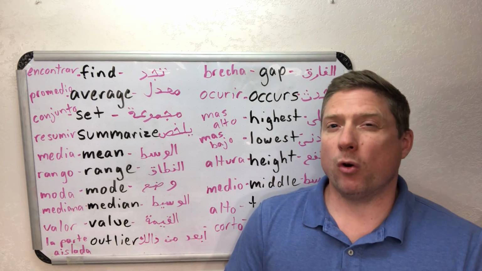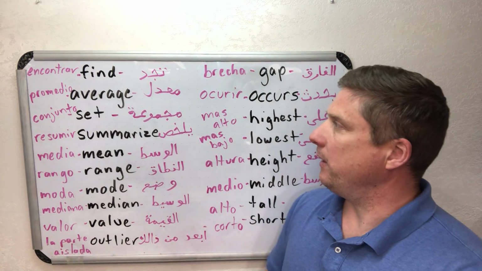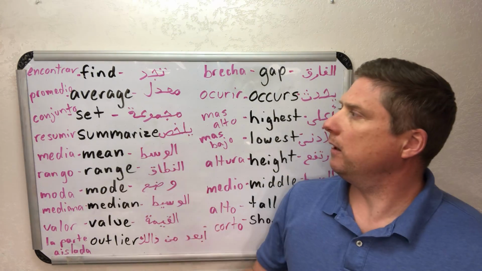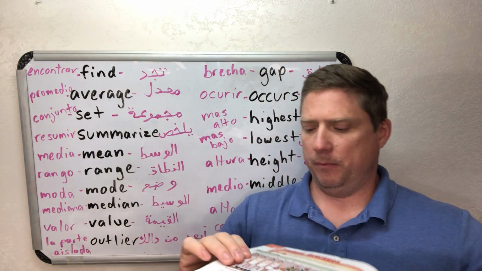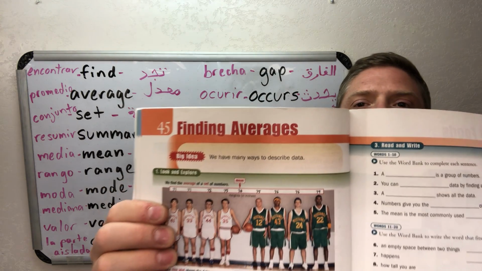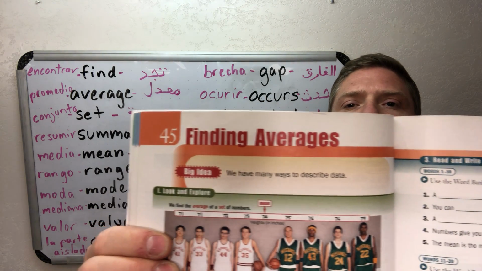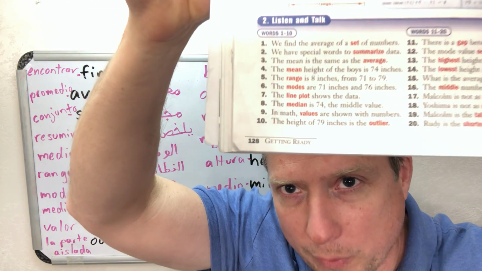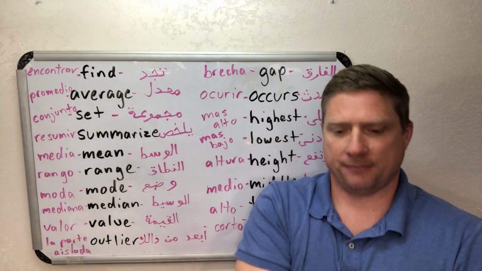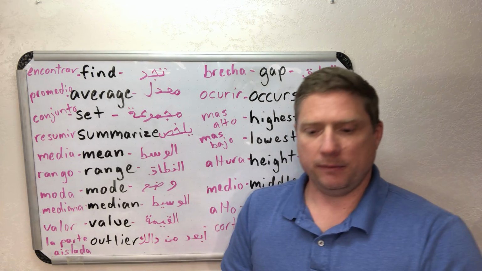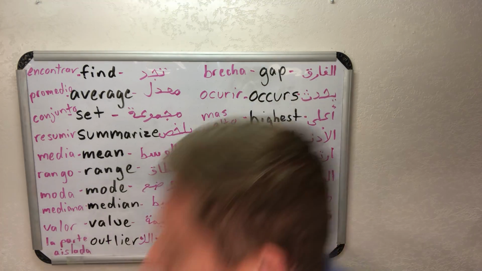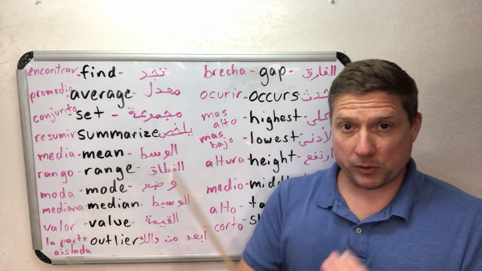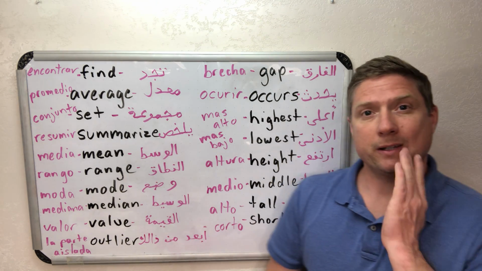Today we're studying more mathematics and we are finding averages. Finding averages. Lesson 45 in your books, finding averages on page 128. Shall we? Some of these words you might know, but it's good to review sometimes, especially for the newer students.